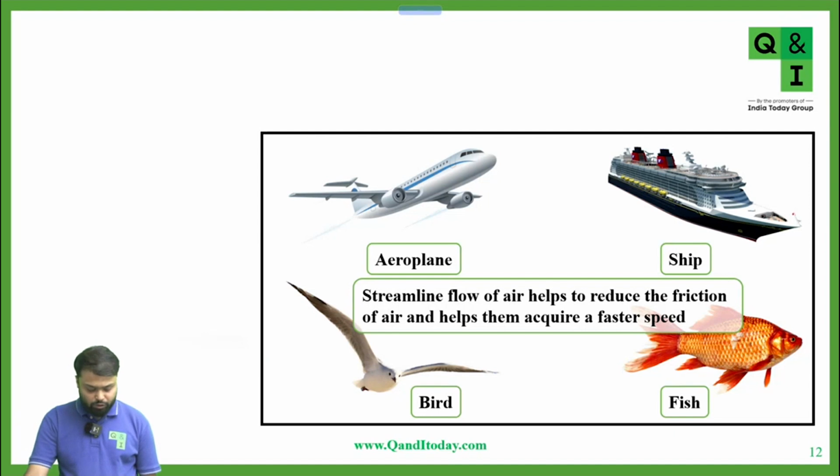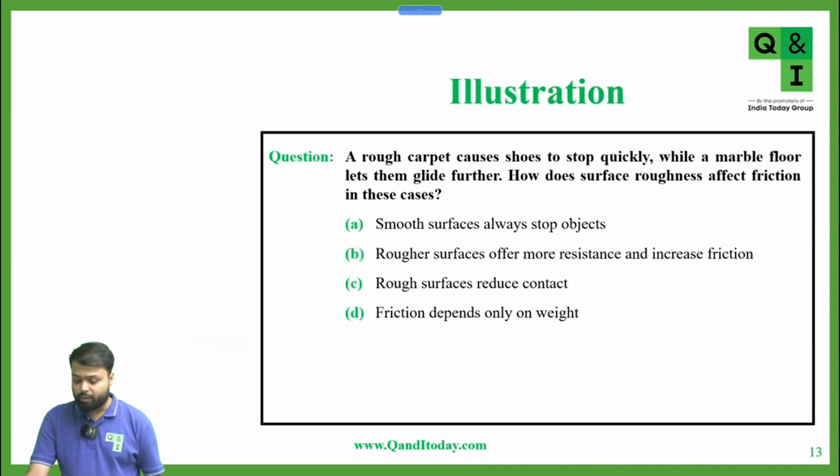Now we'll solve some questions based on this friction. The first question is: a rough carpet causes shoes to stop quickly while a marble floor lets them glide further. How does surface roughness affect friction in these cases? Which option is correct? First, smooth surfaces always stop objects. Second, rougher surfaces offer more resistance and increase friction. Third, rough surfaces reduce contact and friction depends only on weight.